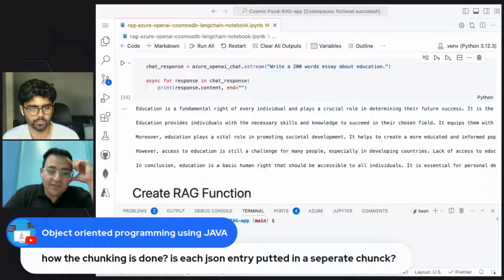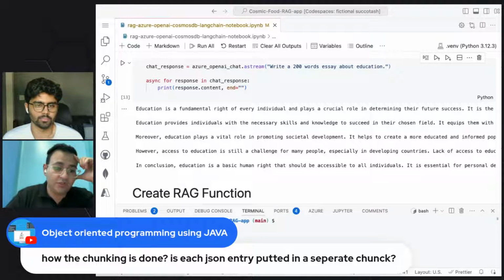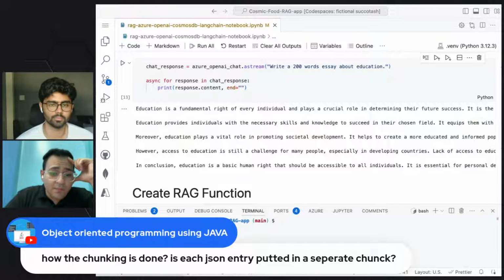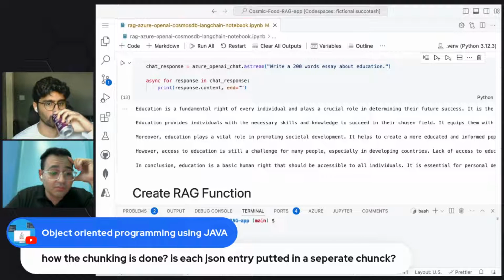I think the most straightforward approach is that we have a reference ID if we chunk the data. So we have the main document, and then another document that references the original document, so we know that this is the same document we are talking about. But other than that, we don't do chunking. Every JSON entry is put in a separate JSON document in the database.